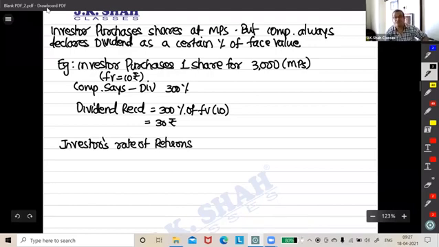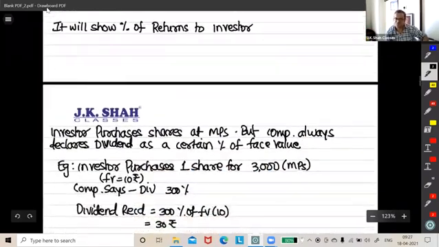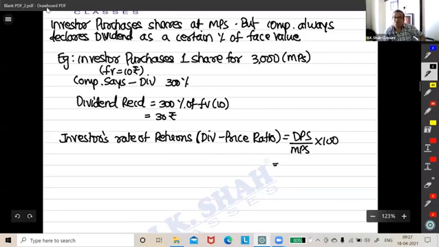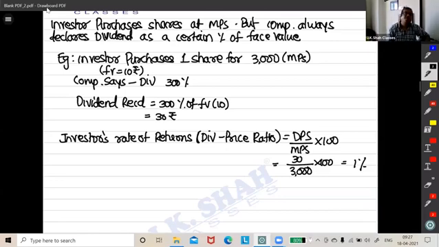So he will say, okay, fine. Now let me calculate the dividend price ratio. He will say, that is more sensible for me. Let me compare DPS with the MPS. I bought the share for 3,000 and I earned a dividend of 30 rupees. So for me, it is 1%.